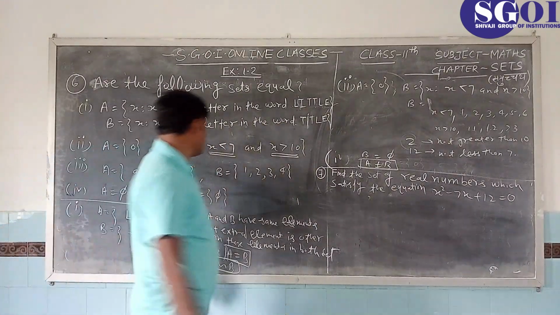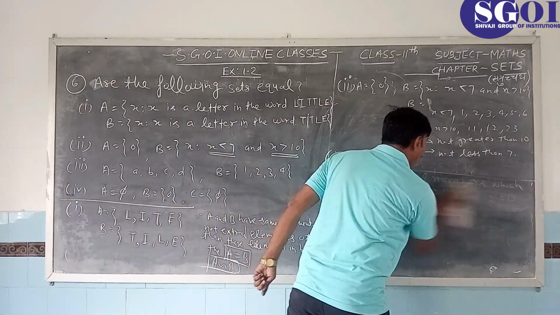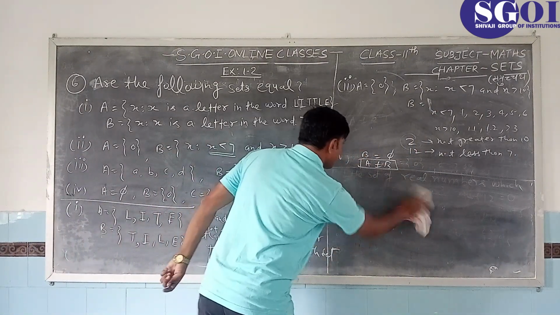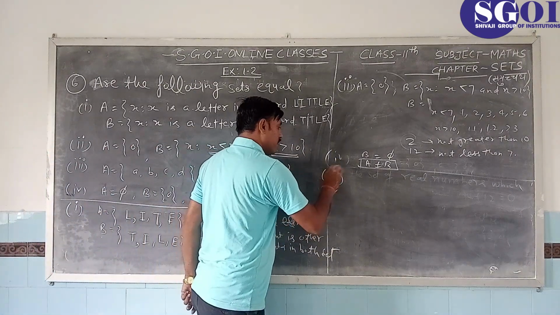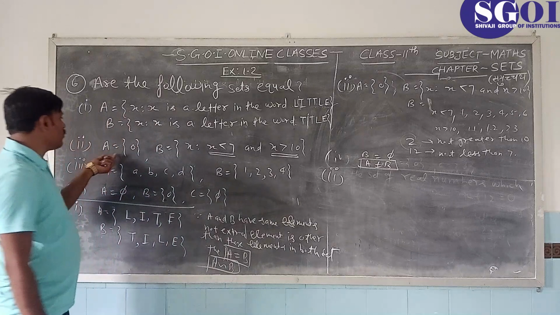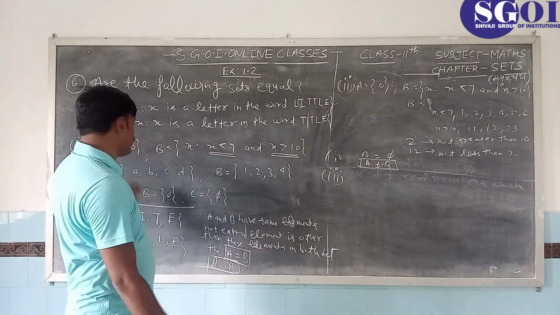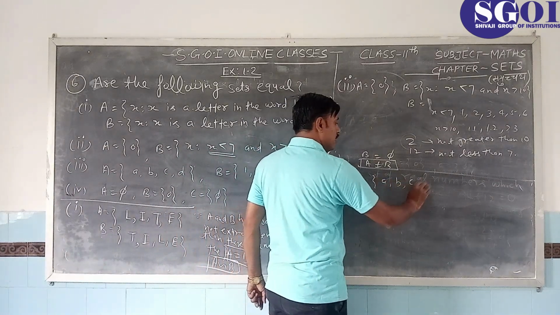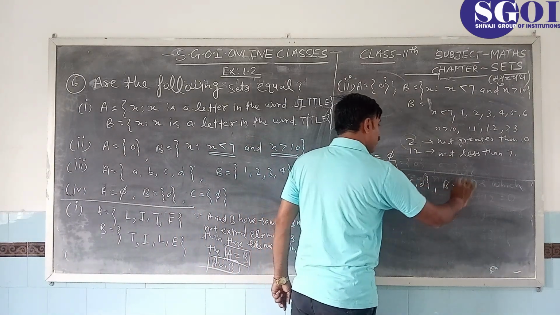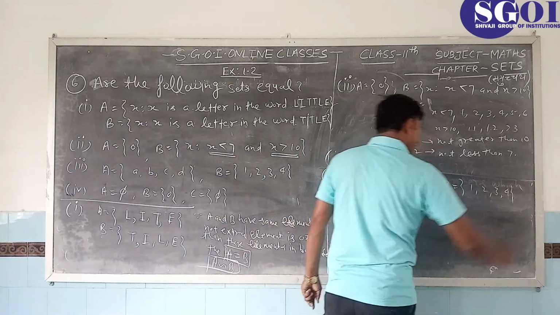Now students, the third part. What is the third part, students? Set A equals {a, b, c, d} and B equals {1, 2, 3, 4}.